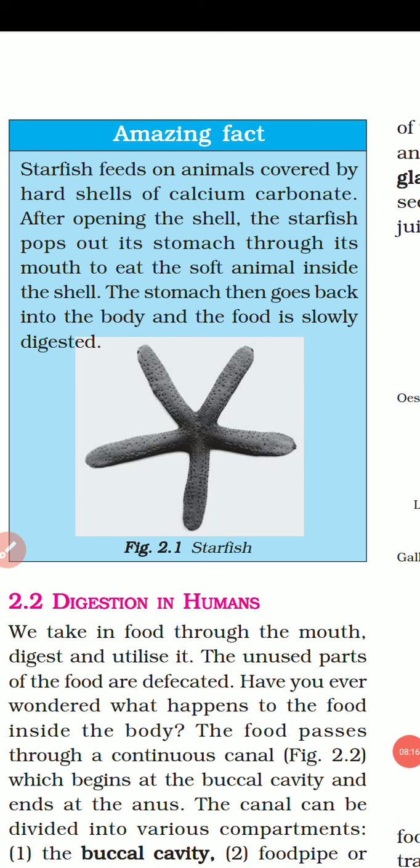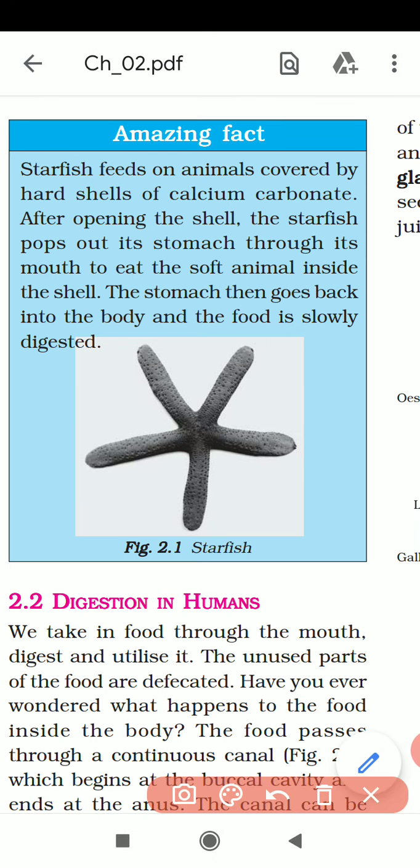Next in your book, an amazing fact is given. So what do you mean by amazing fact? Here it is given, starfish feeds on animals covered by hard shells of calcium carbonate. So starfish take food which is covered by hard shells, just like snails. After opening the shell, the starfish pops out its stomach through its mouth.